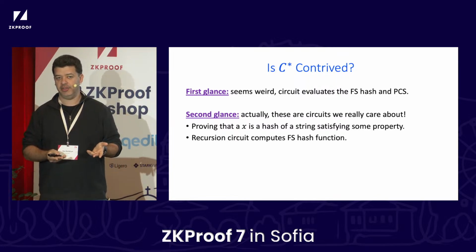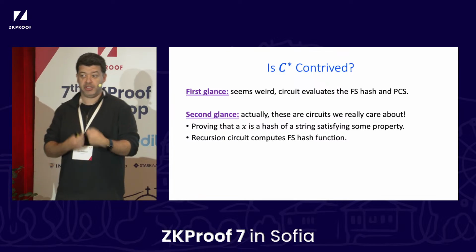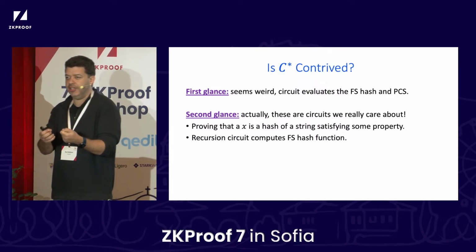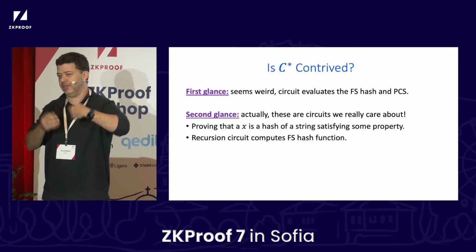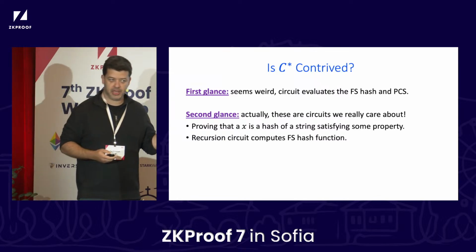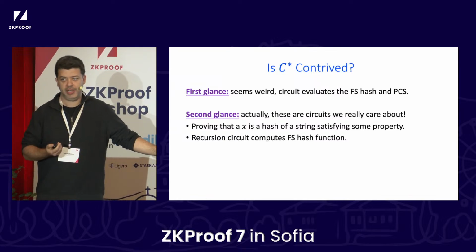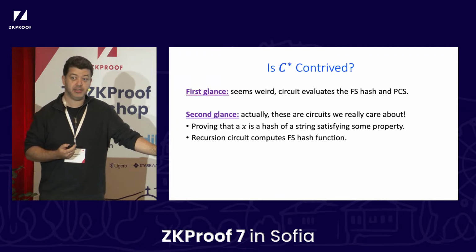Or I think even more concerning, when we apply recursive proof composition, we're inherently trying to prove things about the Fiat-Shamir hash of the outer proof system. Okay, so circuits that contain the Fiat-Shamir hash are actually widely used in practice. So I think this attack is concerning.